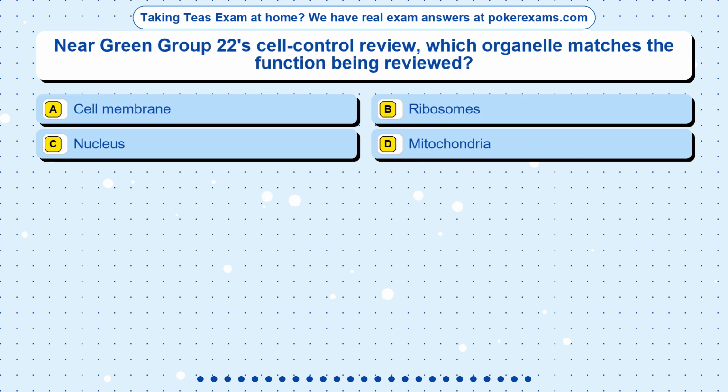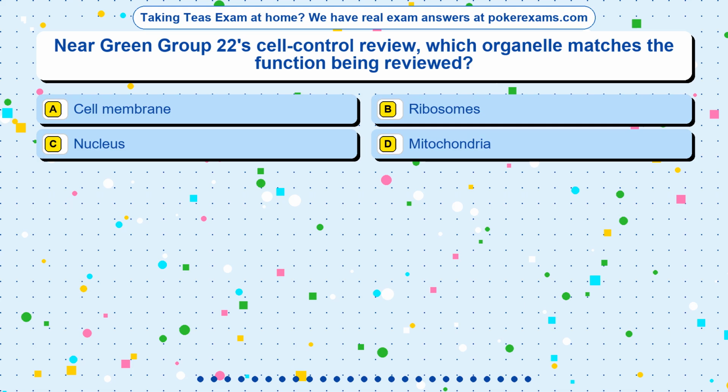Question 14. Near Green Group 22's cell control review, which organelle matches the function being reviewed? Option A, cell membrane. Option B, ribosomes. Option C, nucleus. Option D, mitochondria.